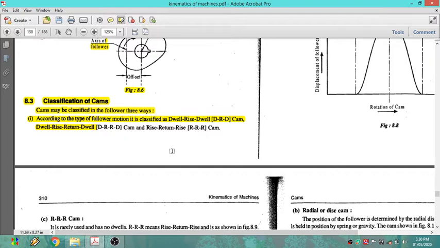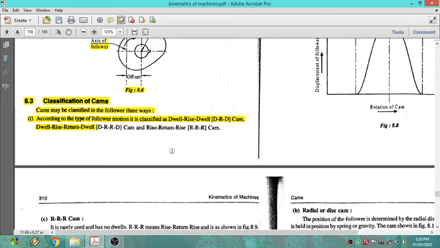Different types of follower will be there according to their motion, whether it is reciprocating with simple harmonic motion, whether it is reciprocating with uniform velocity, whether it is moving with uniform acceleration and retardation, or whether it is moving like cycloidal motion.